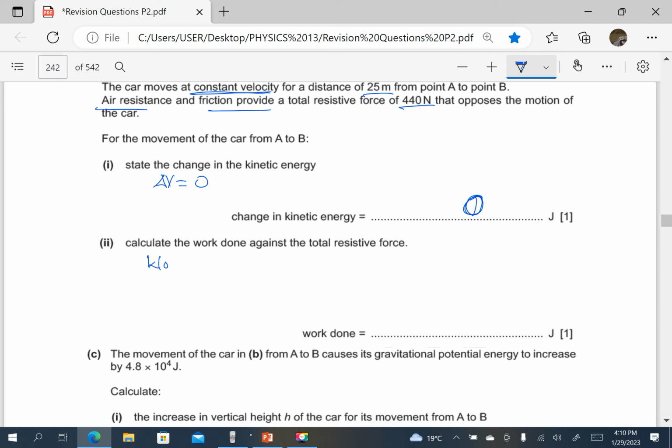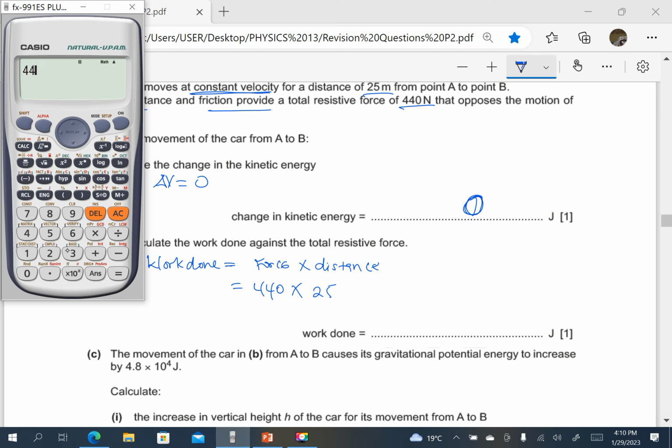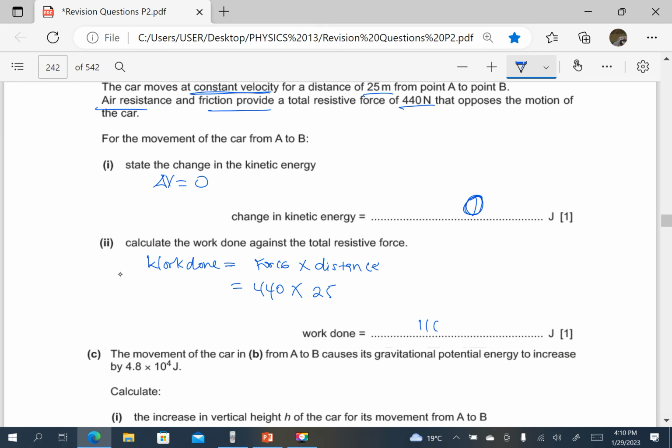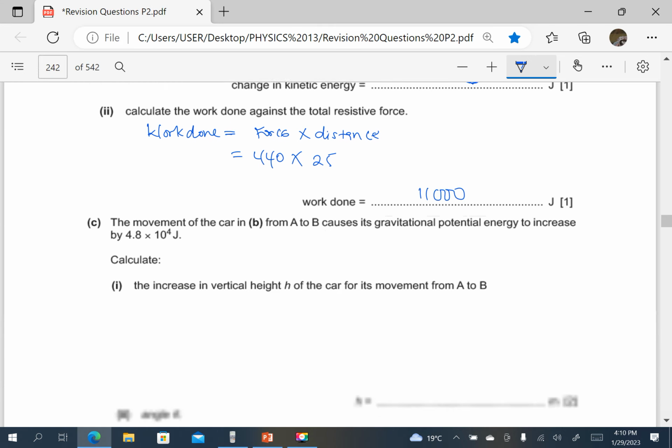So work done is going to be the resistive force times the distance in the direction of the resistive force. The total resistive force was given as 440 and the distance is 25 meters. So 440 times 25, that is 11,000 joules.